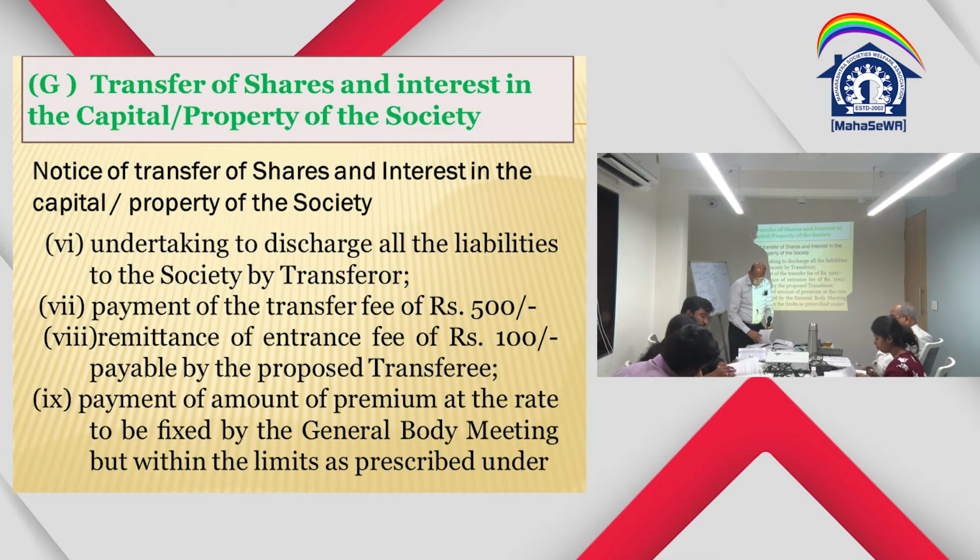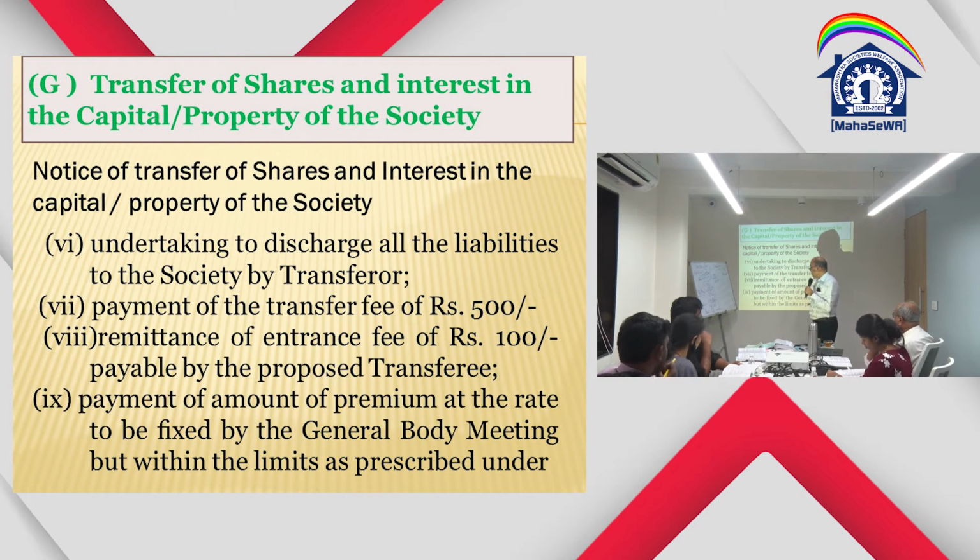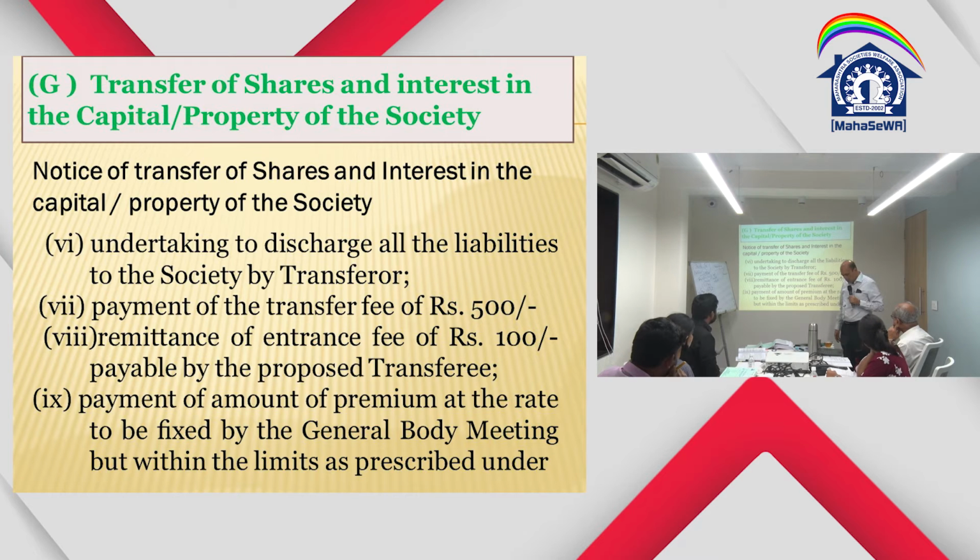If you look at form number 22, which is about the transfer, application for transfer of shares and interest, that is 23. If you look at page number 121, para number 9: I undertake to discharge all the liabilities of the society. So that means he gives an undertaking that whatever the liabilities are, he will discharge them. Of course, no separate undertaking has been taken, but we can always take a separate undertaking if so desired, on 100 rupees stamp paper.